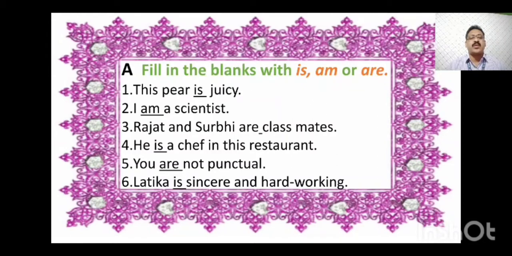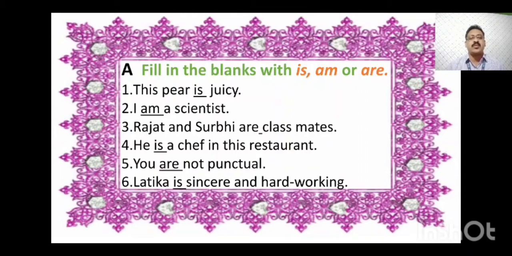So now comes the exercise part of this lesson. Exercise A: fill in the blanks with is, am or are. Some fill in the blanks are given. I have done the answers for those exercises. Let's start exercise A. Question number 1. This pear dash juicy. It will be: is juicy.